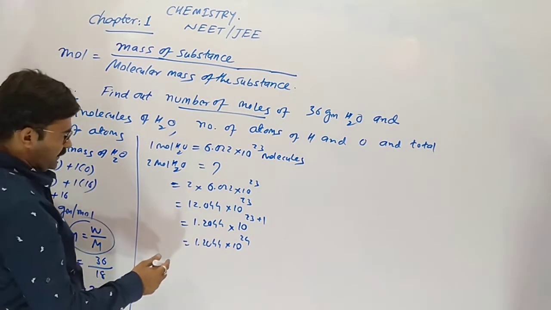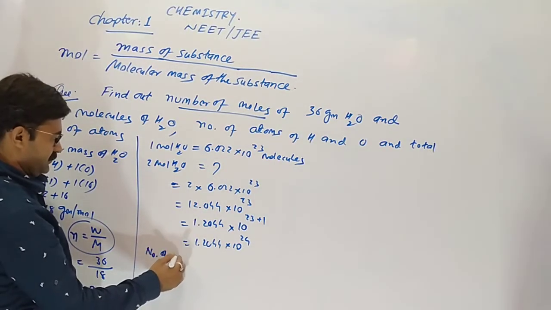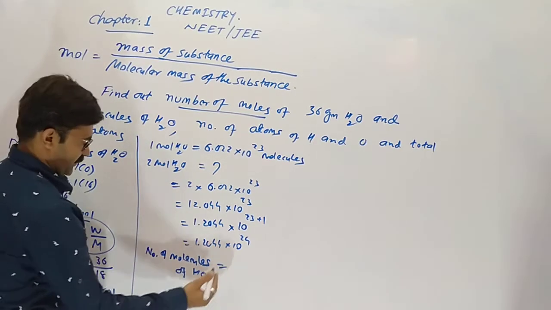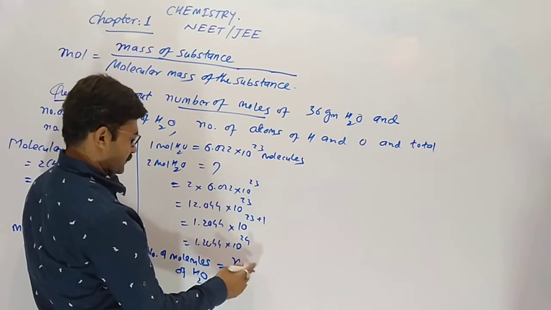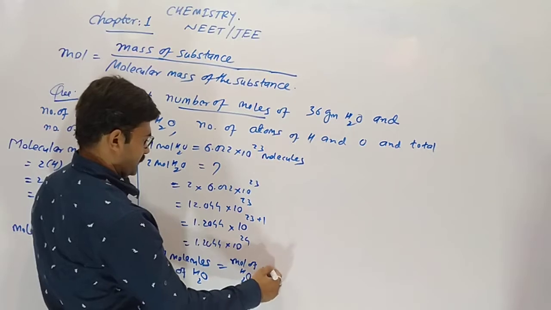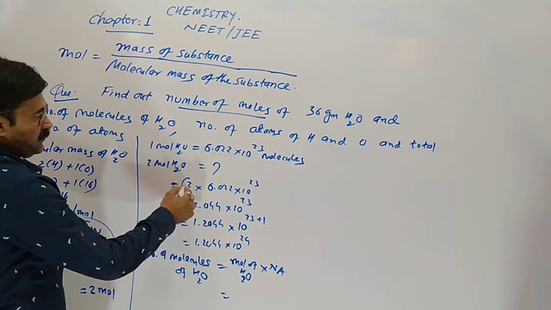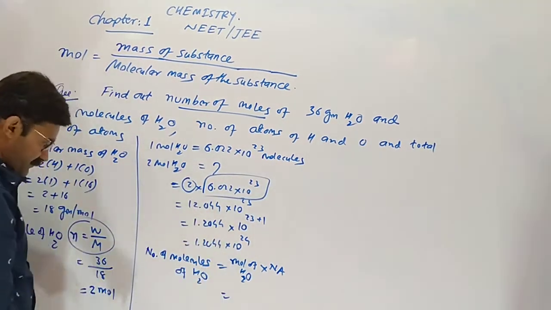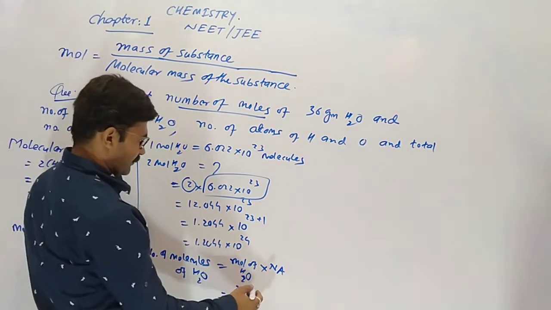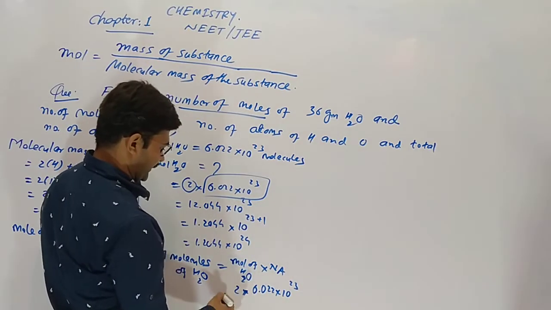This is long, but the direct method is like this. Number of molecules of the water equals mole of water into Avogadro number. Here mole is derived as 2, then Avogadro number, which is fixed, 6.022 × 10^23.